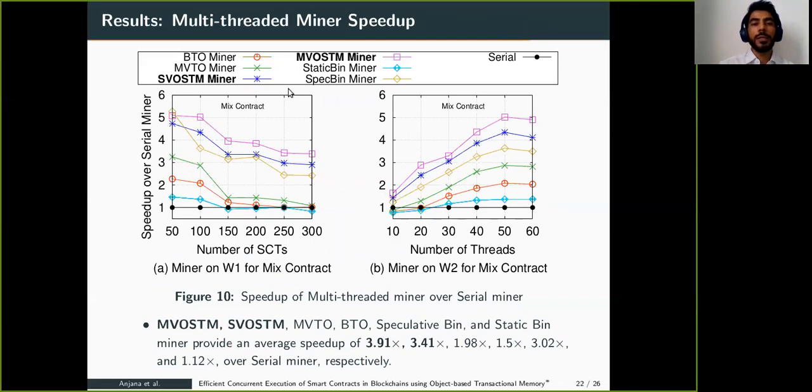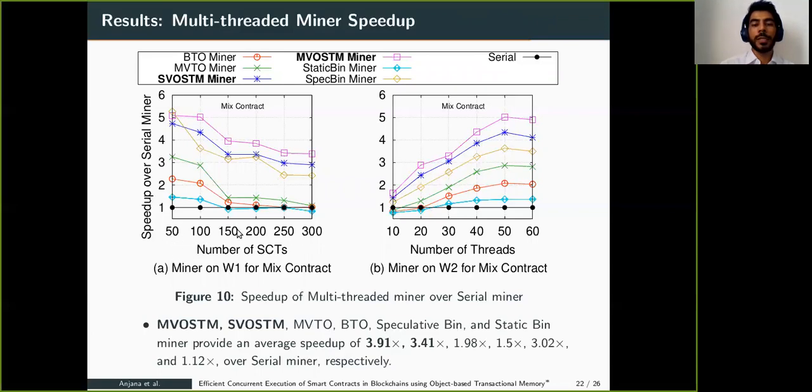In workload 1, these are the results for the multi-threaded miner, where we have the BTO and MBTO protocols proposed by Anjana et al., and SUSTM and MVSTM proposed by us. The static bin approach determines the sequential and concurrent bins statically before executing smart contract transactions, while speculative bin is Saraf and Hurley's approach. Figure A is for workload 1, figure B is for workload 2. Here the y-axis shows the speedup over the serial miner for both workloads.